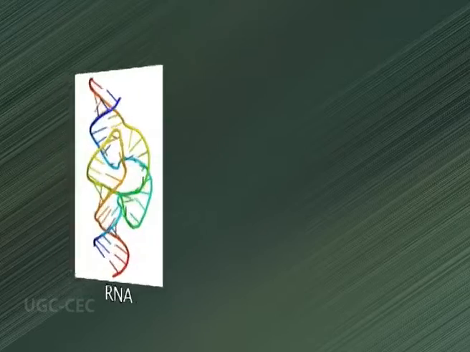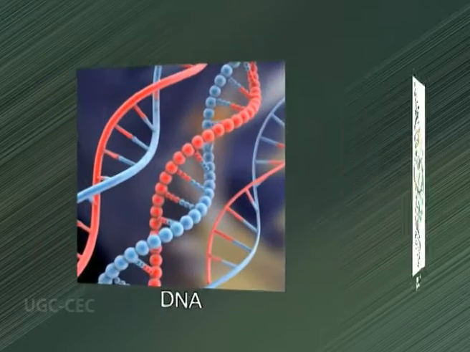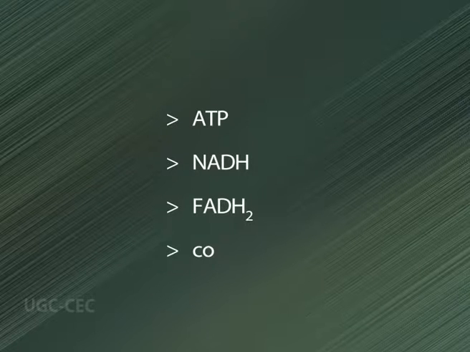Rapidly dividing cells such as bone marrow cells, skin and intestinal mucosa use the pentoses to make RNA, DNA and coenzymes like ATP, NADH, FADH2 and coenzyme A. In other tissues, the essential product of the pentose phosphate pathway is not the pentoses but the electron donor NADPH, which is needed for reductive biosynthesis or to counter the damaging effects of oxygen radicals.